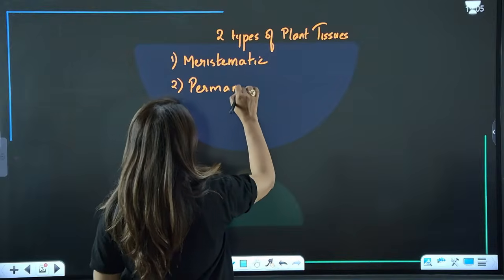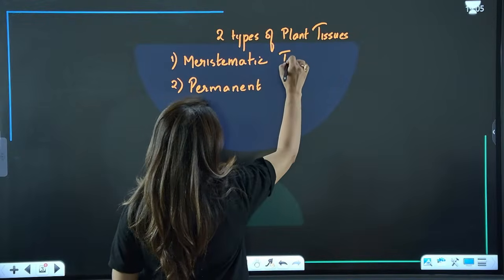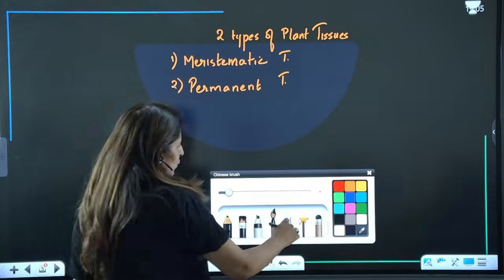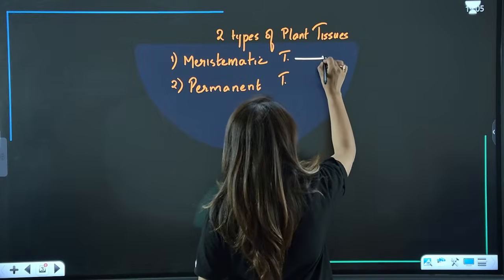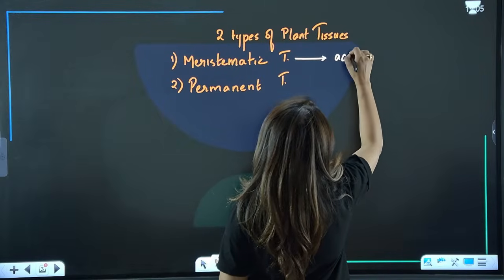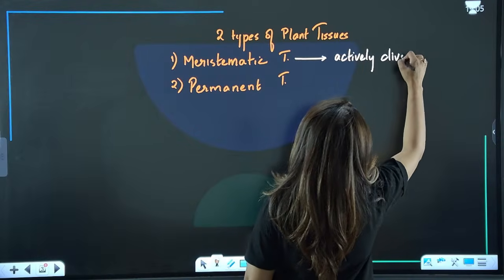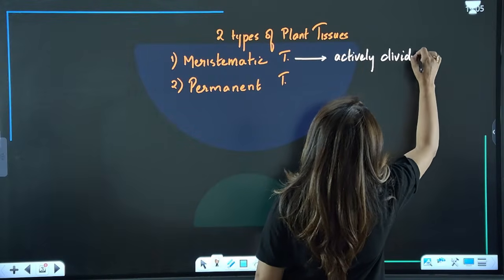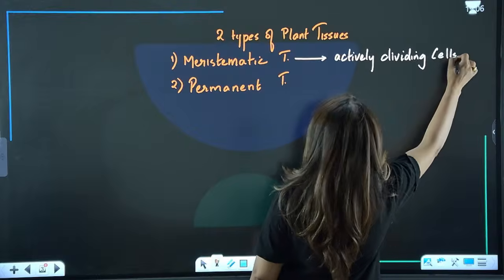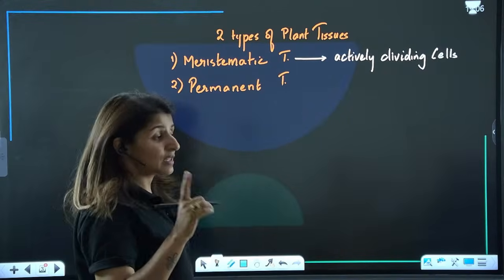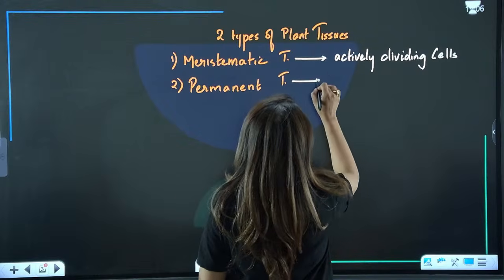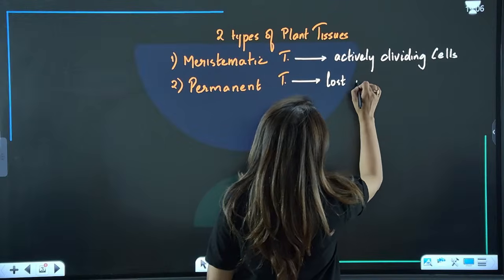Now we already know that meristematic tissue is the one which can divide. It is actively dividing tissue. So the cells in this tissue are actively dividing cells, while the permanent cells don't divide. They have lost the ability to divide.